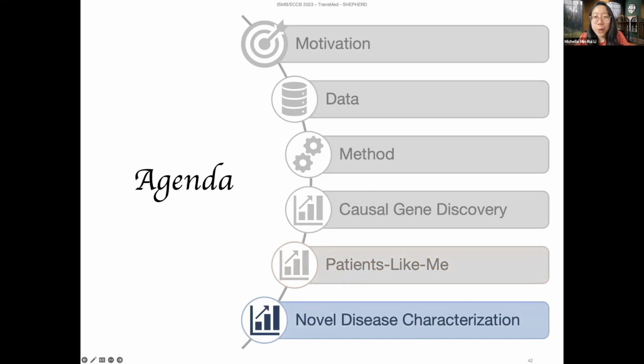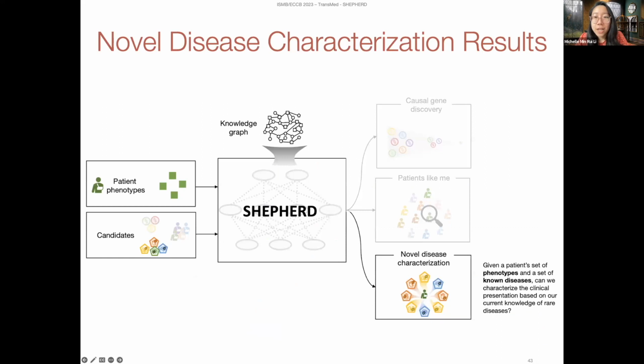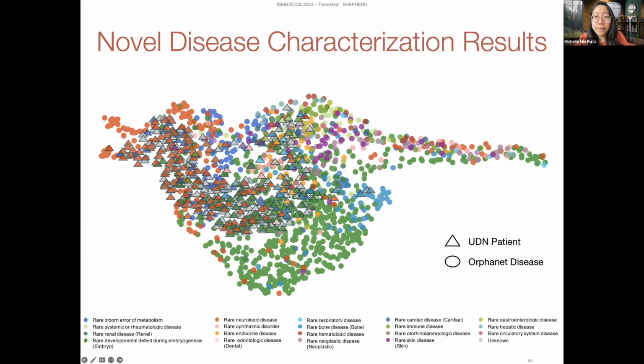And last but not least, we're going to talk about Shepard's ability to perform novel disease characterization. So given the patient's set of phenotypes and a set of known diseases, can we characterize the clinical presentation based on our current knowledge of rare diseases? Shepard can also learn to embed patients in the context of existing diseases.